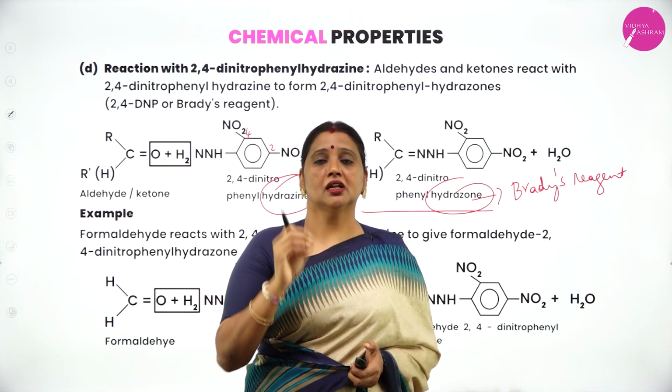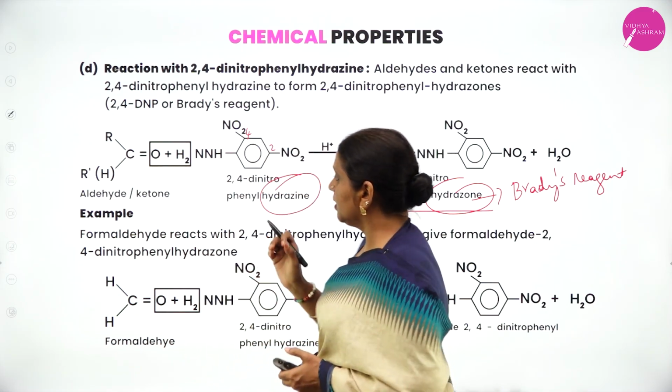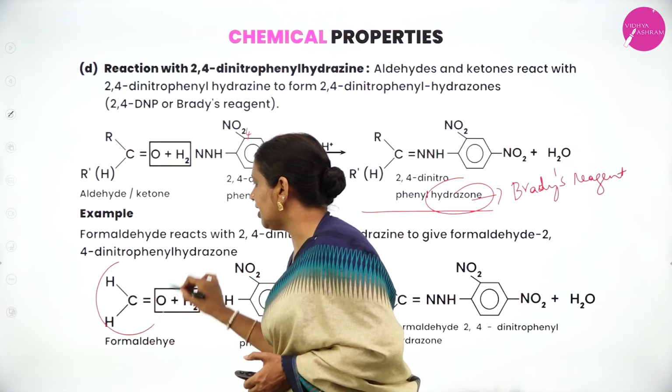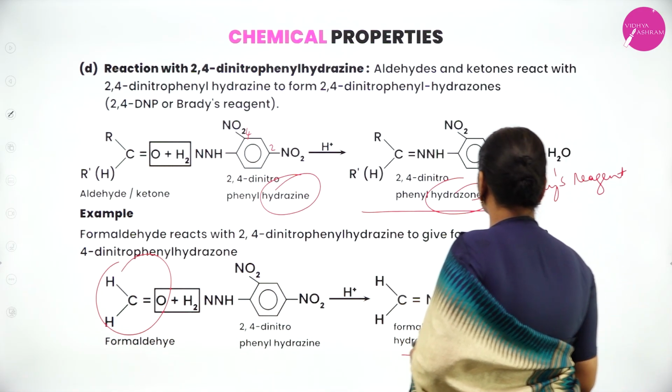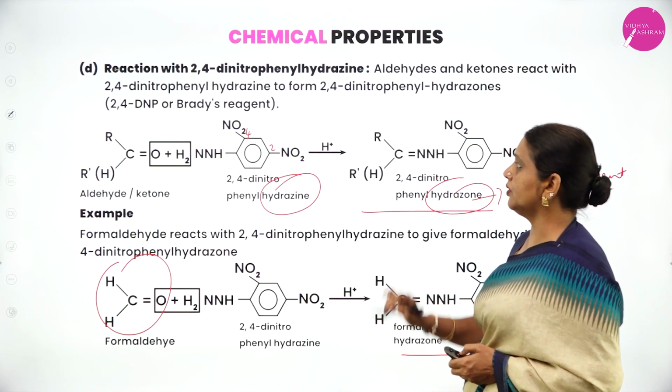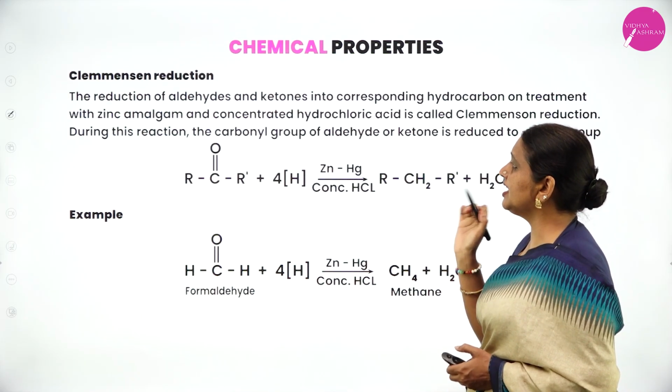It has red, yellow, or orange color. Once again, take the example of formaldehyde. In that, when you eliminate water, you will get formaldehyde 2,4-dinitrophenylhydrazone. This is the reaction, a condensation reaction.